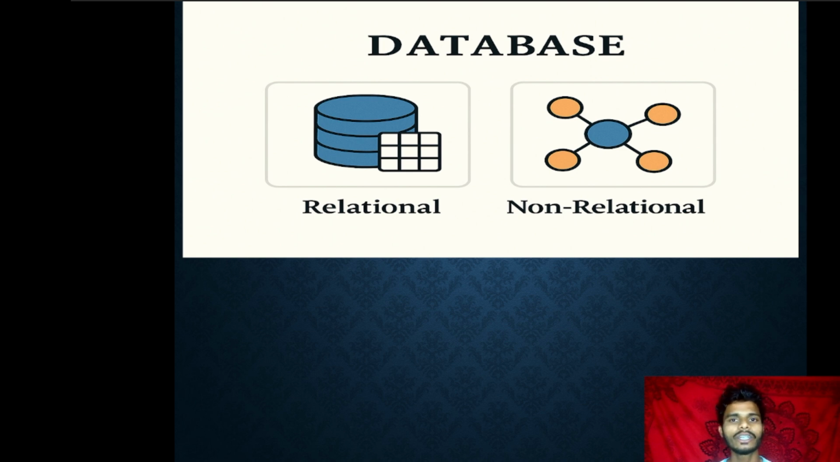And a relational database is like your sales register or your purchase register. You mention in the records all the purchase details in an organized way, in a table format, rows and columns format. That is an example of a relational database.